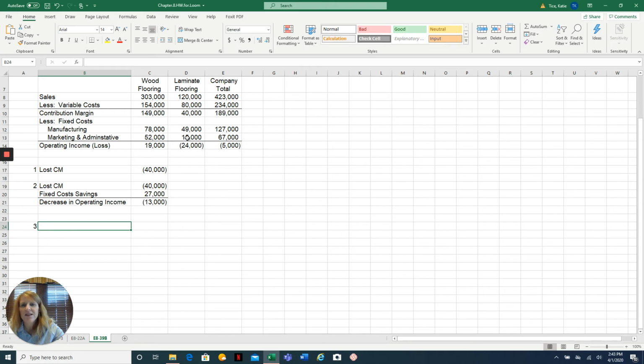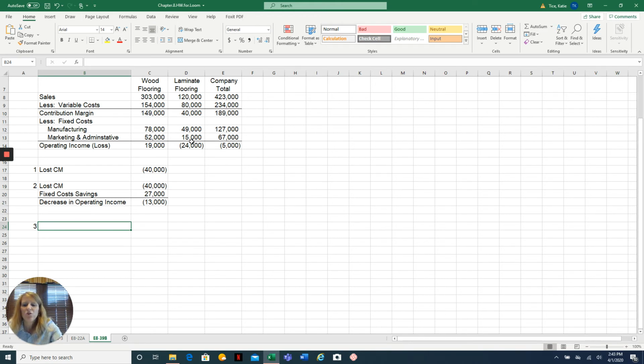And that makes sense because, if you're shopping, maybe you would want to get your wood flooring and your laminate flooring at the same place. So if we don't have laminate flooring, then some people are just going to completely go somewhere else. So the estimate is that wood flooring production and sales would decline by 10%. What should the company do?